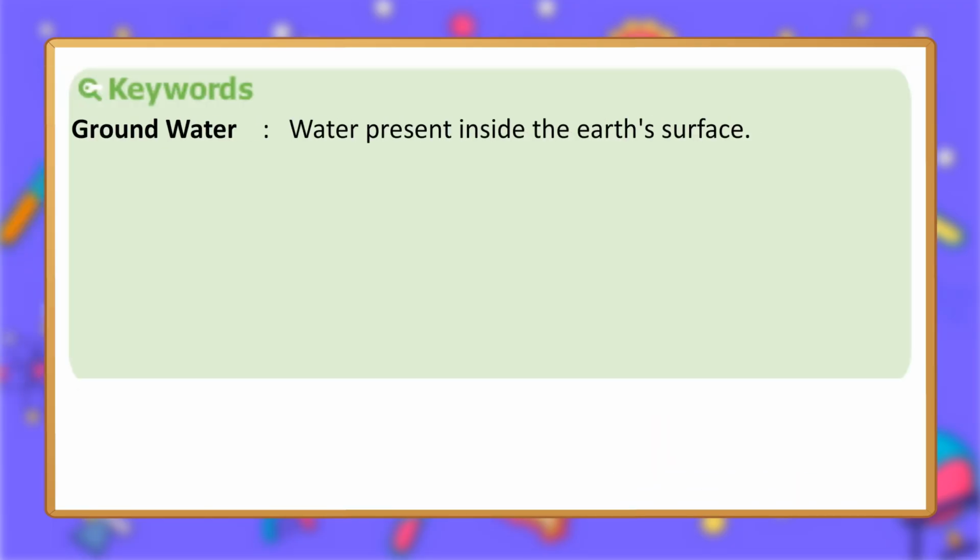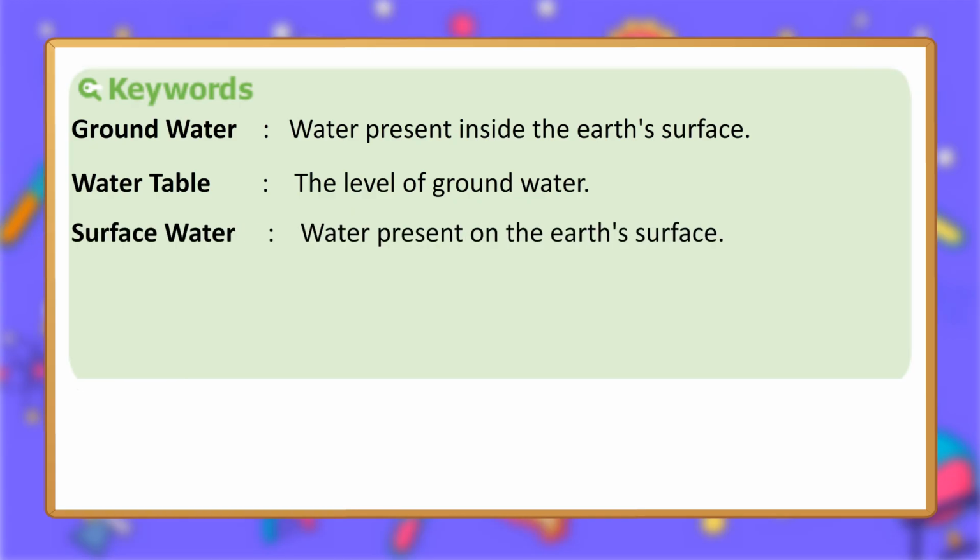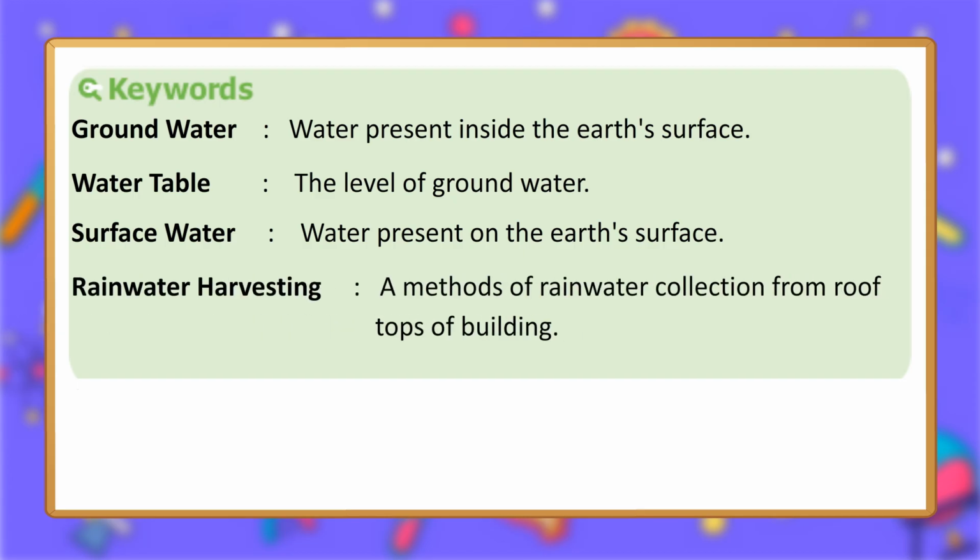Keywords: groundwater, water present inside the Earth's surface. Water table, the level of groundwater. Surface water, water present on the Earth's surface. Rainwater harvesting, a method of rainwater collection from rooftops of buildings.